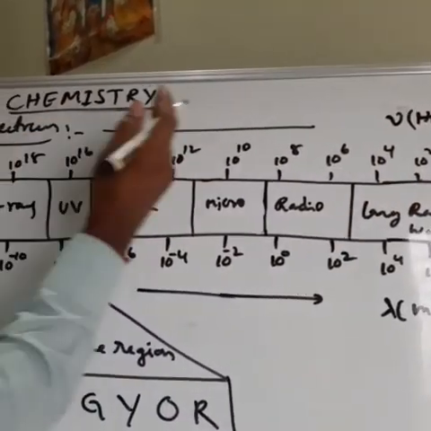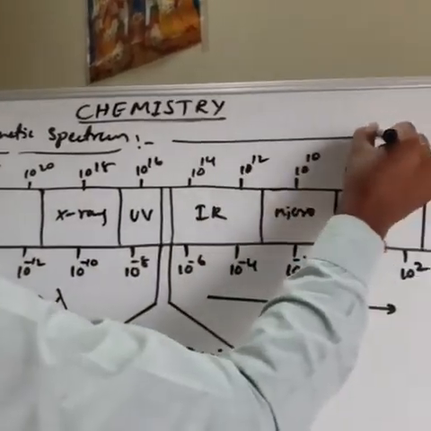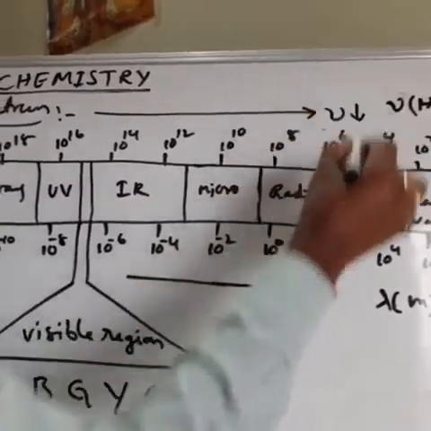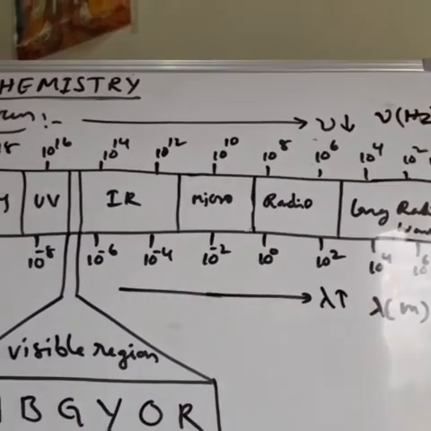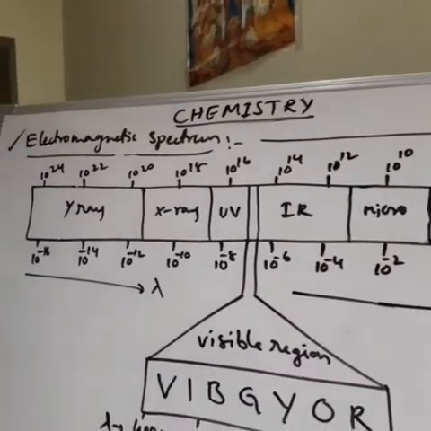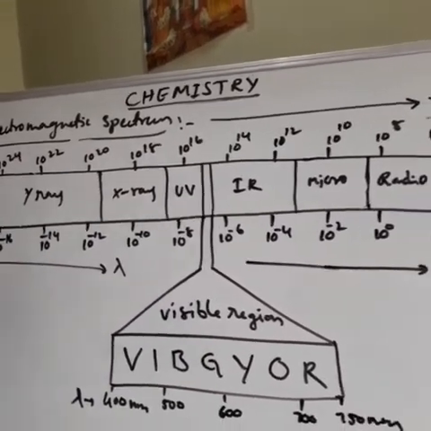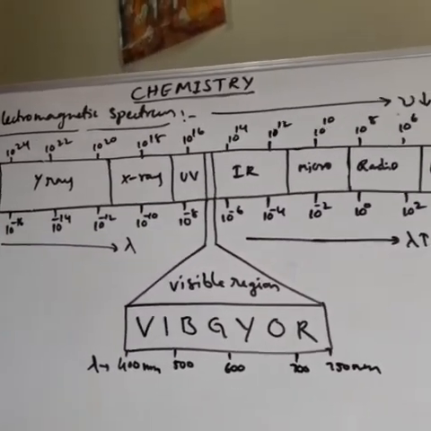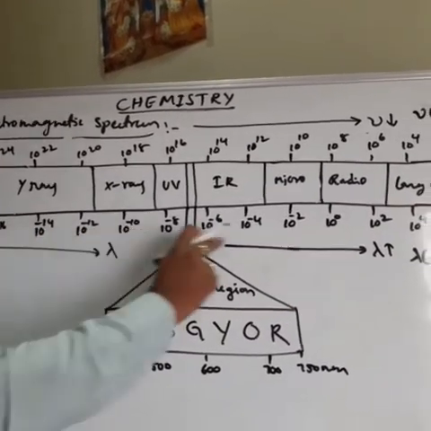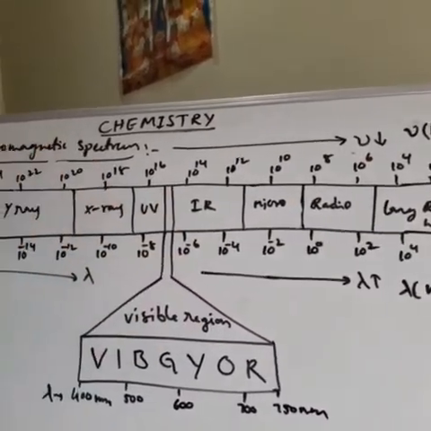So from right-hand side to left-hand side the frequency increases, and from left to right the frequency decreases. Here the wavelength increases. Okay. So this type of arrangement is called the electromagnetic spectrum. This question has come many times, for 1 mark and 2 marks. What is the electromagnetic spectrum? The different types of electromagnetic radiations arranged in increasing order of wavelength or decreasing order of frequency. That arrangement is called the electromagnetic spectrum.